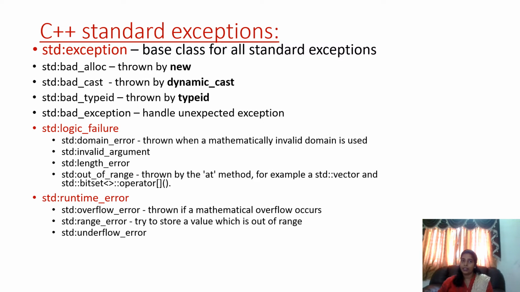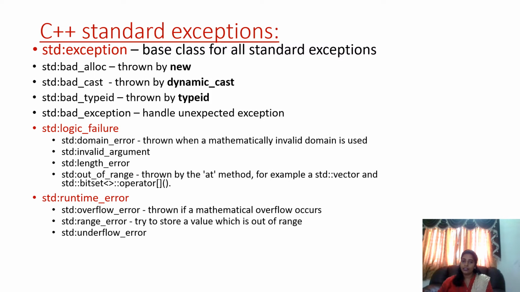We have studied static cast, where the memory is static. Dynamic cast means the memory is different. So in case there is no dynamic memory, this exception is thrown. Bad type ID is thrown by typeid. Similarly, bad exception: when we handle unexpected exceptions and there is an error there, bad exception is thrown.